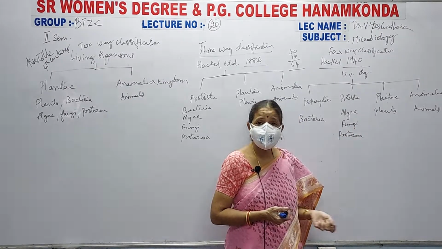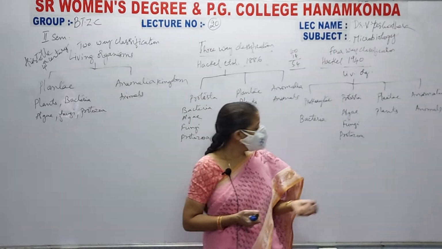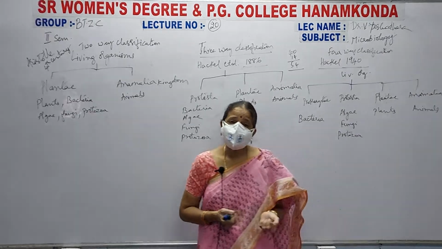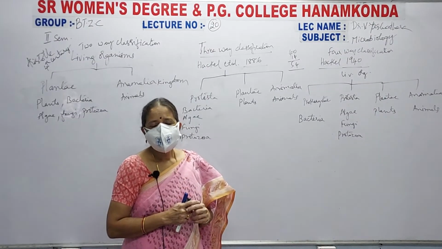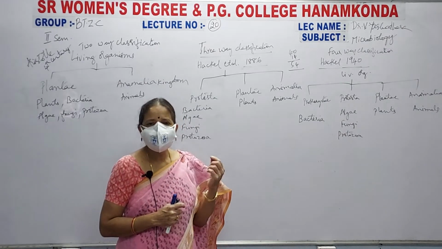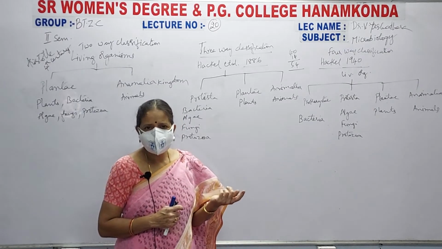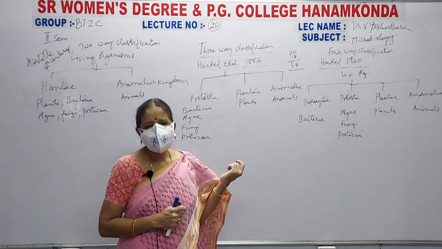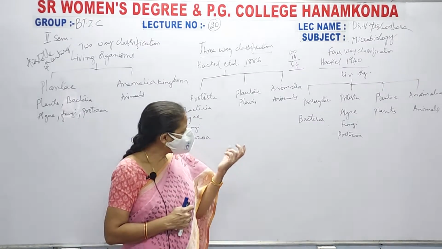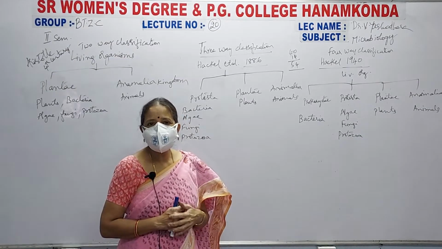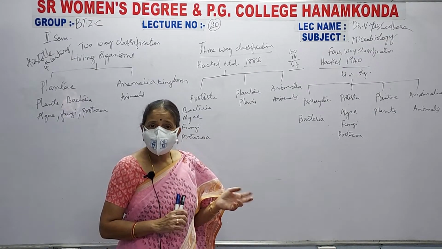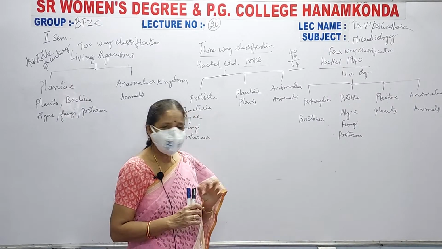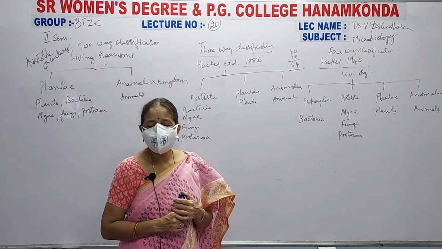Coming to the protozoa, example is Euglena, and this protozoa also consists of a nucleus that is surrounded by a nuclear membrane, and all the cell organelles. An eye spot is present, see, is it or not? It consists of all the cell organelles like vacuoles, Golgi complex, and mitochondria. All these are present in this protozoa. Examples are Euglena and Paramecium.